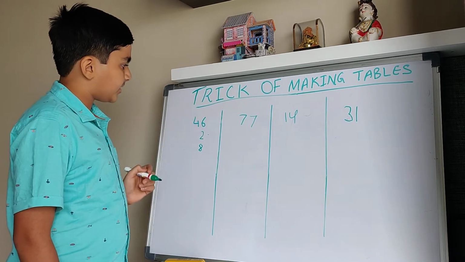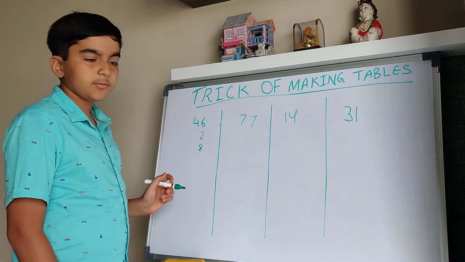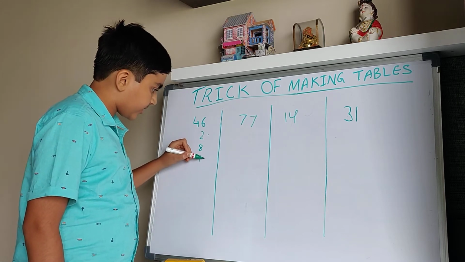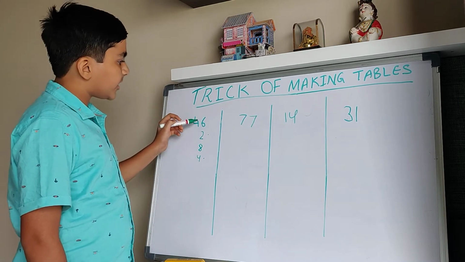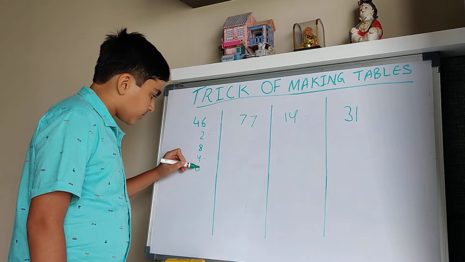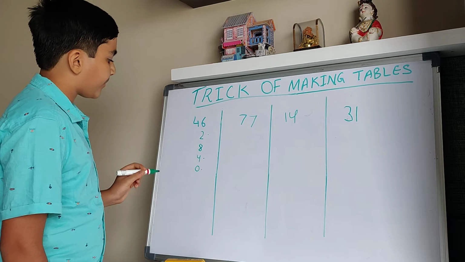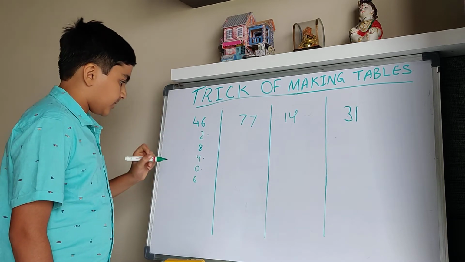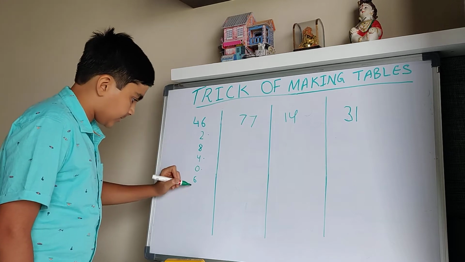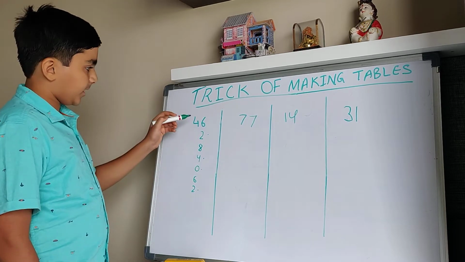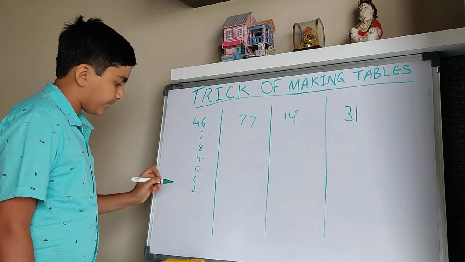Then again we will add 6 to 8. It will be 14, right? 4 here and there is one reminder. Then we will have to add 6 with 4. It will be 10. So 0 and 1 again reminder. Then 6 plus 0, 6. Then 6 plus 6, 12. 2 and 1 reminder. Then 6 plus 2, it will be 8.